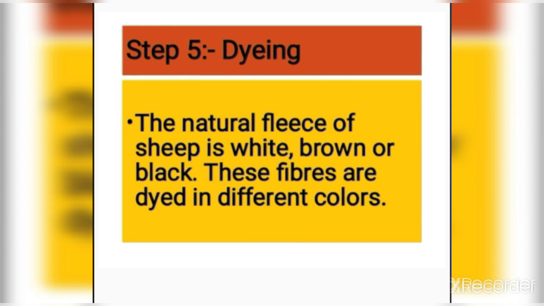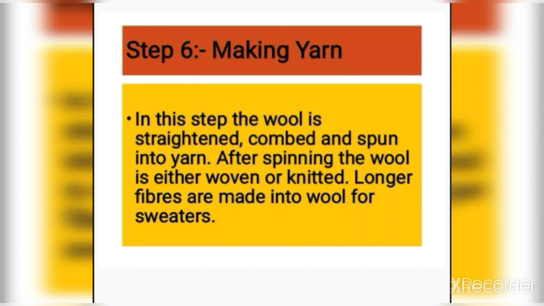After dyeing, the fibers are dried. The last step of wool production is making yarn. In this step, the wool is straightened, combed, and spun into yarn. After spinning, the wool is either woven or knitted. Longer fibers are made into wool for sweaters.